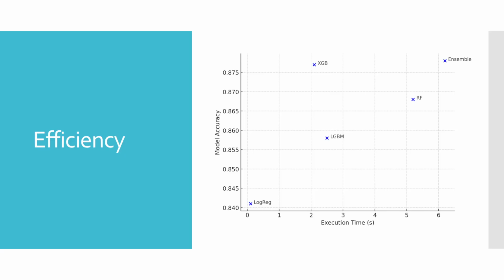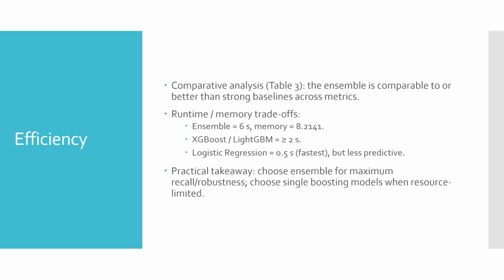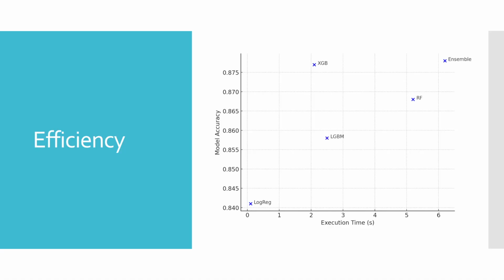Efficiency. Runtime and memory were analyzed for deployment planning. The ensemble requires roughly 6 seconds and has a memory footprint around 8 megabytes, larger among the tested models. XGBoost and LightGBM typically run in about 2 seconds with strong accuracy, and logistic regression is the fastest with lower predictive performance. These values characterize the trade-off between maximum detection and stability and resource usage.